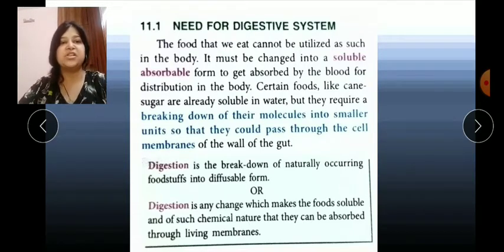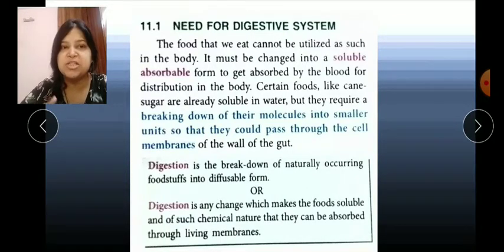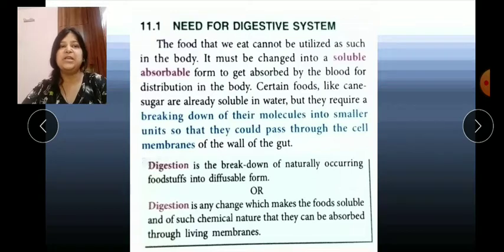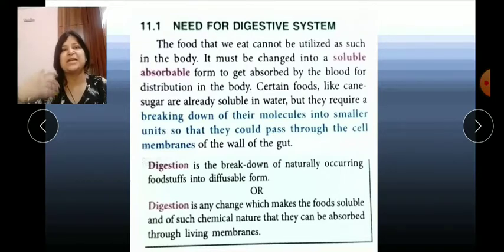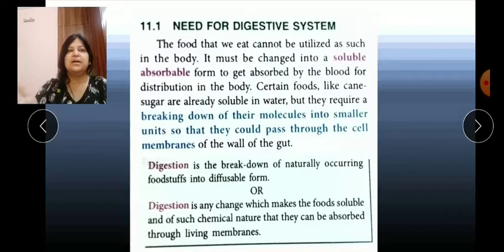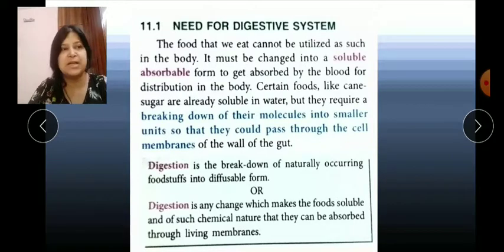Now, another definition they have given; you can learn any one. The second one is: digestion is any change which makes the food soluble and of such chemical nature that it can be easily absorbed through a living membrane. So obviously the food becomes soluble and simple, so that it can diffuse easily through the plasma membrane or blood membrane of each living organism. So any one you can learn.